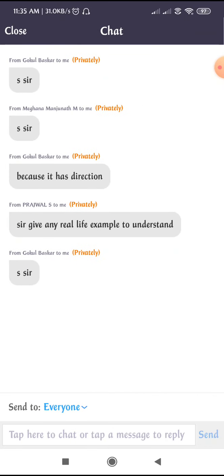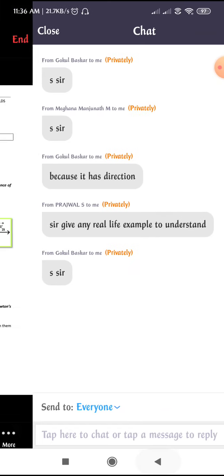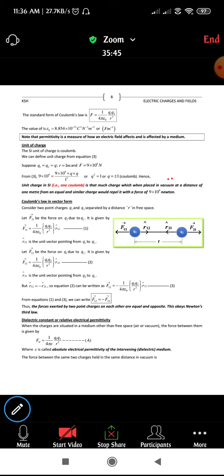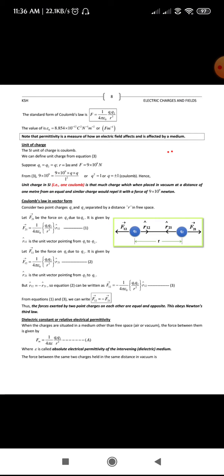Okay, fine. Prajwal asks, sir, give any real life example to understand. Since we are dealing with charges here, a live example is a little bit difficult to compare. Just understand that if there are two charges, like charges, it is very simple. I think you have been studying this in your lower classes, and if you apply the same thing, it's very simple.